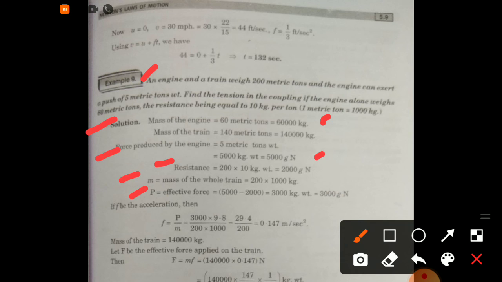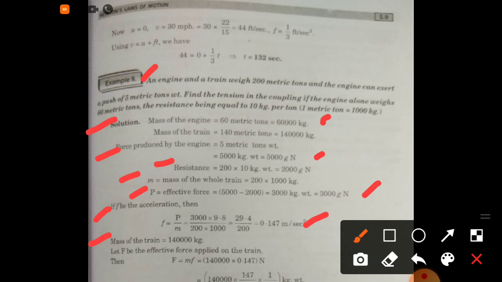P is equal to effective force, equal to 5000 minus 2000, equal to 3000 kg weight, equal to 3000 g N. If F be the acceleration, then F equal to P by M equal to 0.147 meter per second square.